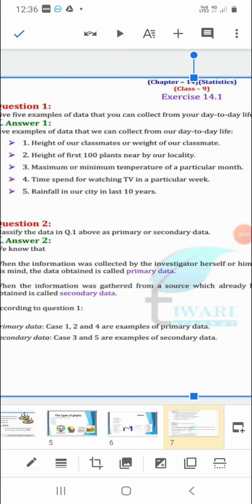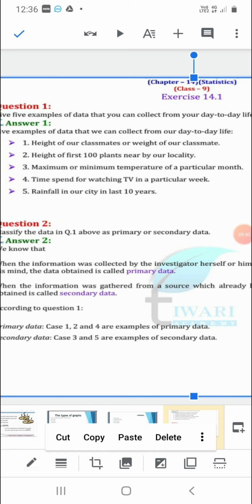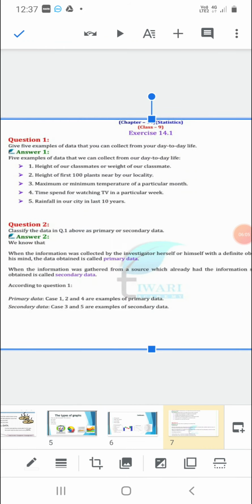One more thing: as the rainy season is going on nowadays, you can collect the data of the rainfall in your city in the last 10 days or 10 weeks or 10 years. So these are a few examples in which you can collect the data.